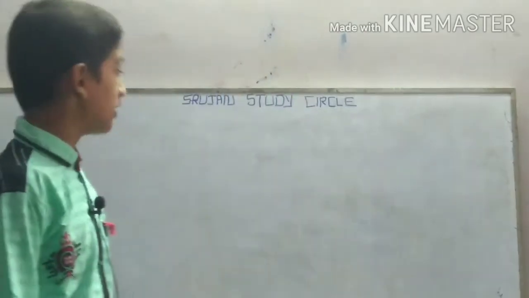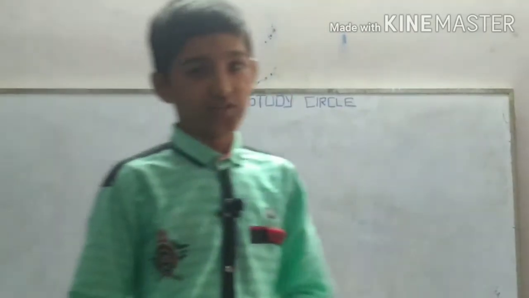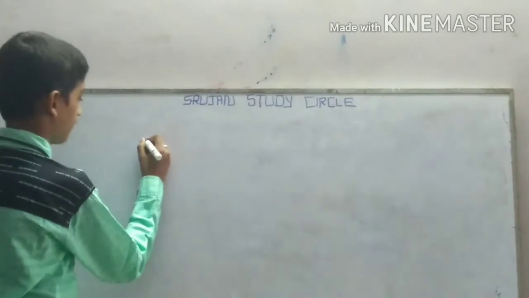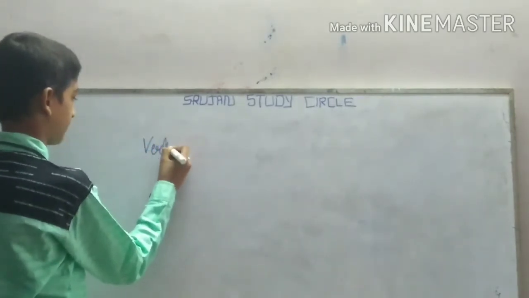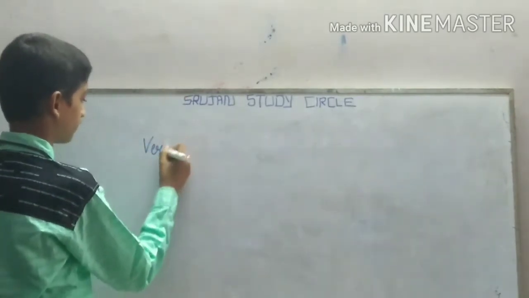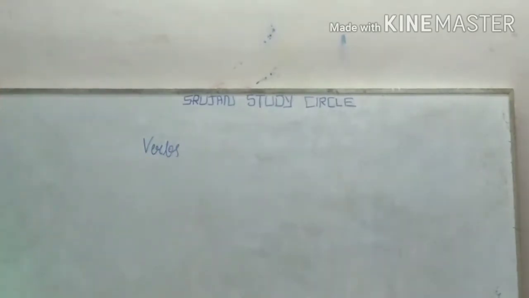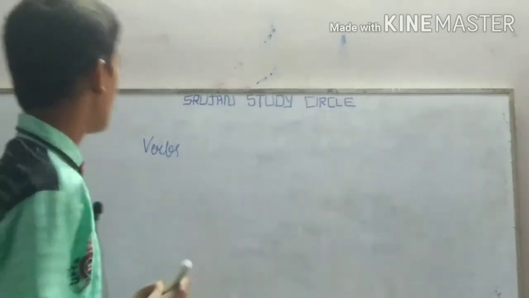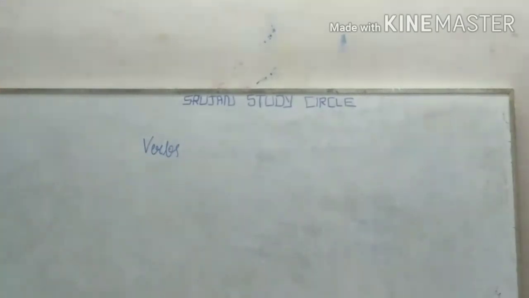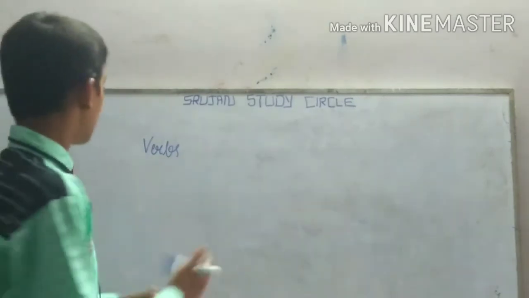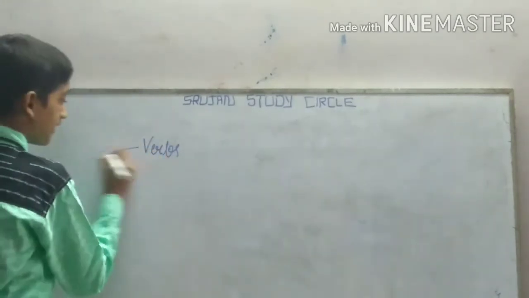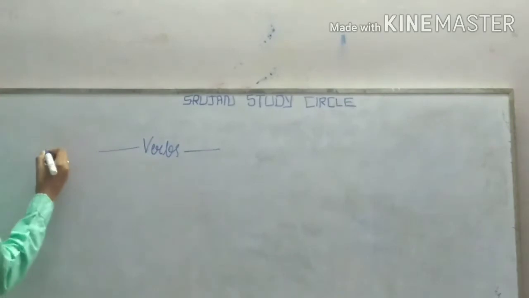In the previous video, we have studied about types of adjectives. In this video, we have to study about verbs and its types. There are again two related aspects.